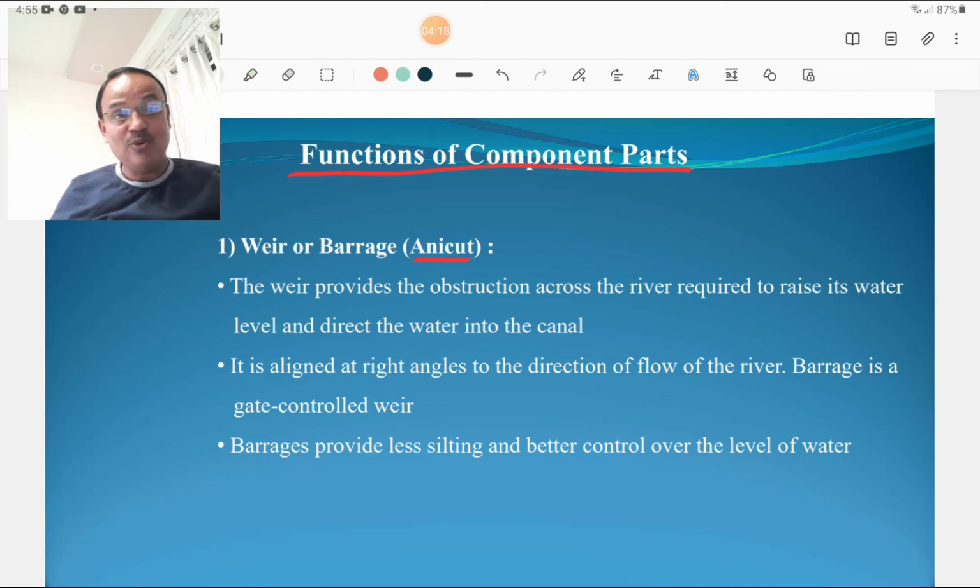And barrage, what is the difference between weir and barrage? Barrage is a gate controlled weir. Weir is not gate controlled, but barrage is a gate controlled weir, and barrages provide less silting and better control over the level of water. So instead of weir, nowadays barrages are preferred or recommended.